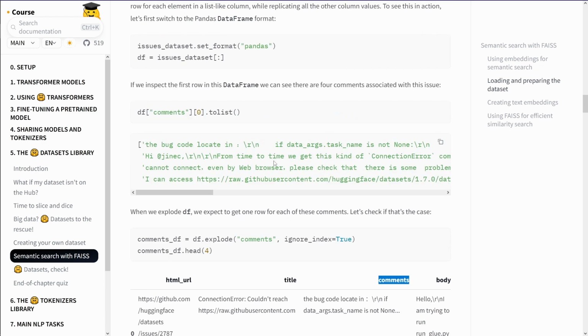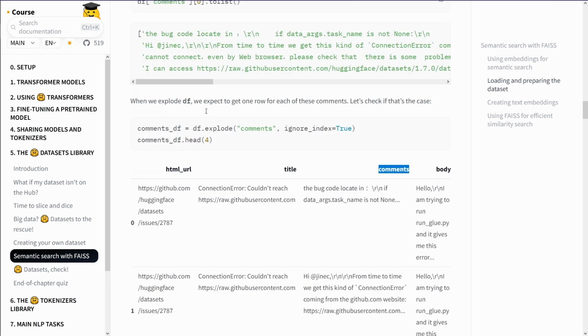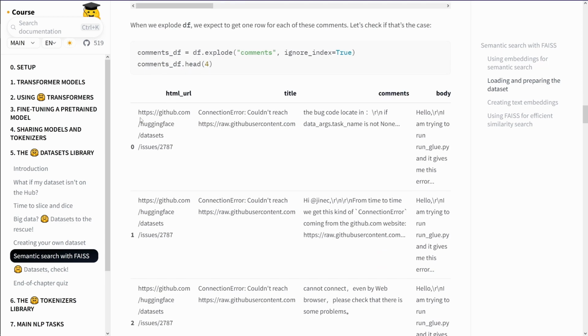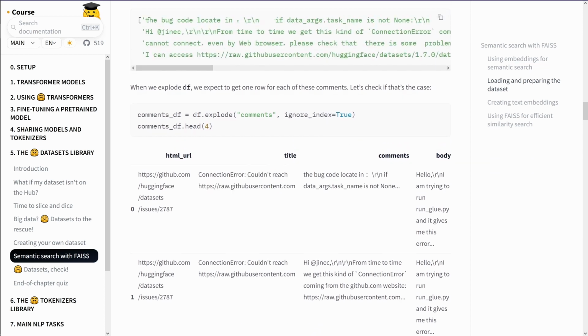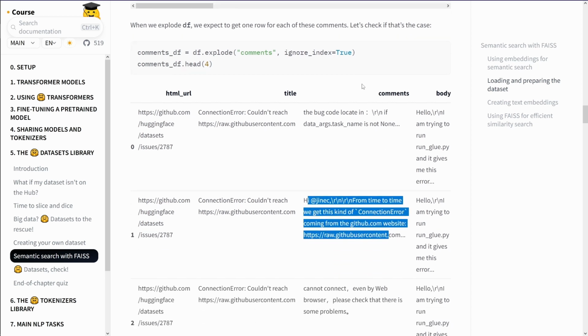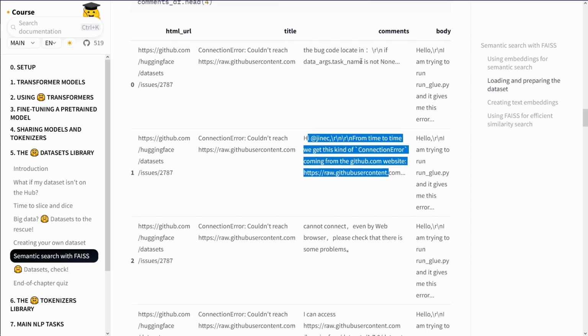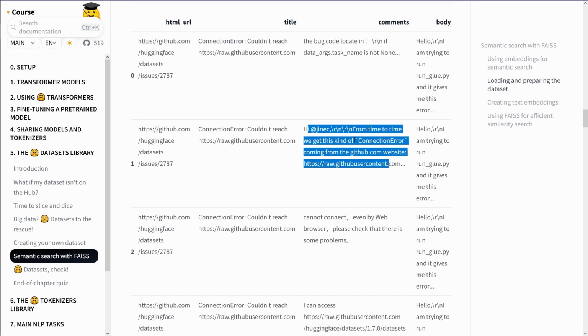And then we have, if this is now a list of all the different sentences in the comment cell, we have now here always the same, here the same, same. And here in the comments, we should now have our single sentences. So the first, the bug located in, the bug code located in, yes. And then we have hi in GNAG, and here we have the hi GNAG, yes. So we just exploded here a Pandas data frame. So we get, let's say, single sentences, or single whatever you will call these elements.